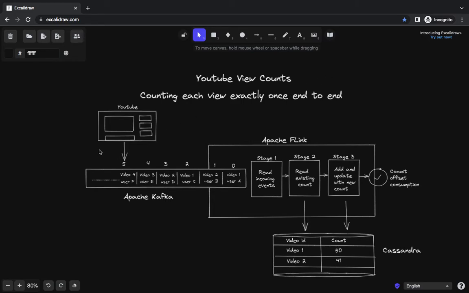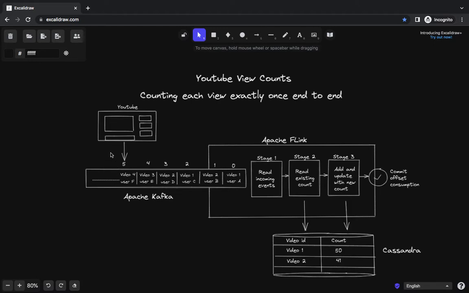Imagine this is the YouTube application, and as and when users view a video, we capture those events and pass those events to Apache Kafka. I'm just explaining this design, then I'll explain a problem in it and then the solution. So we are not debating the existing design. We are assuming that if that's the design and such a problem comes, how do we solve it?